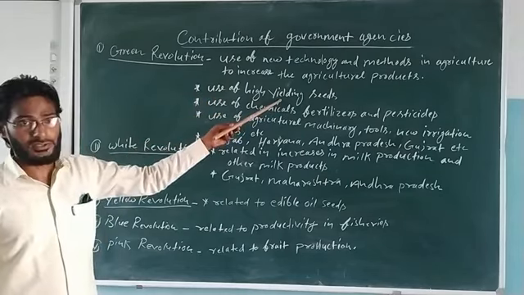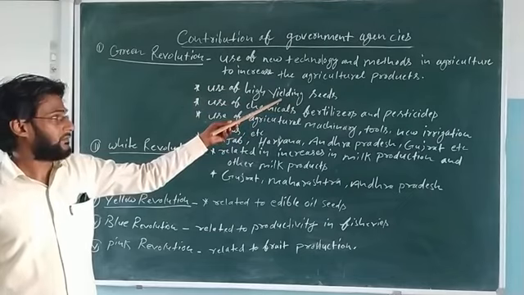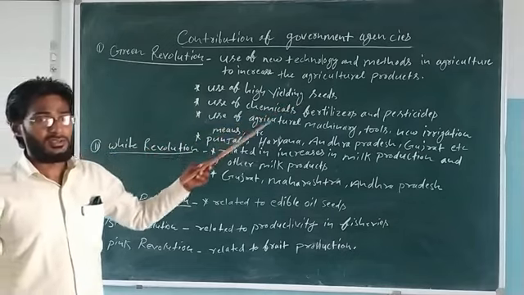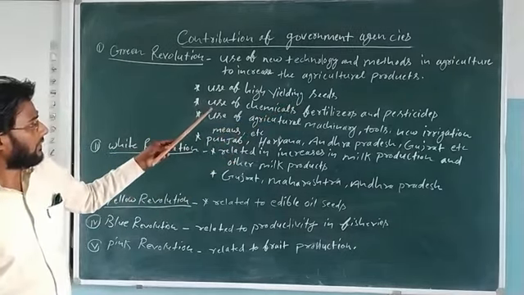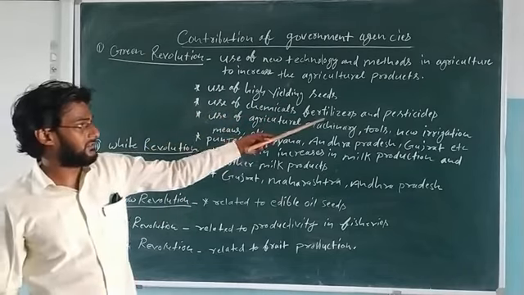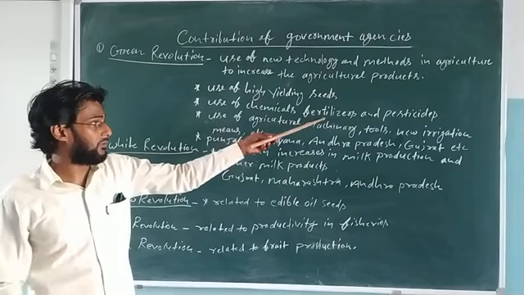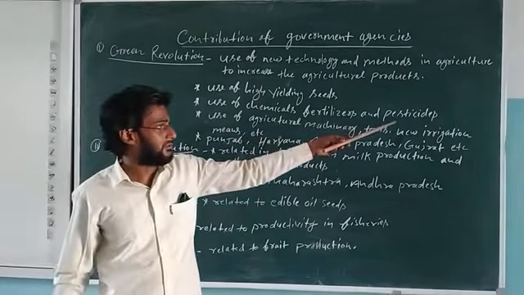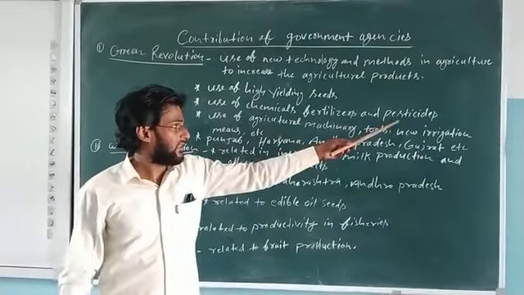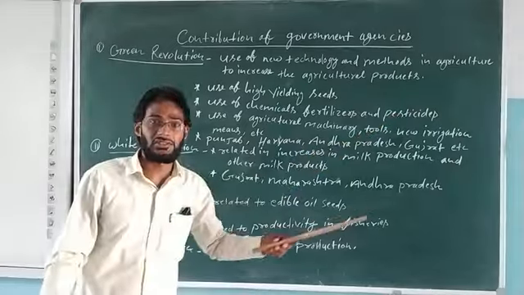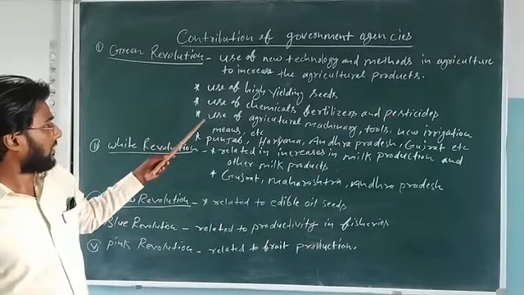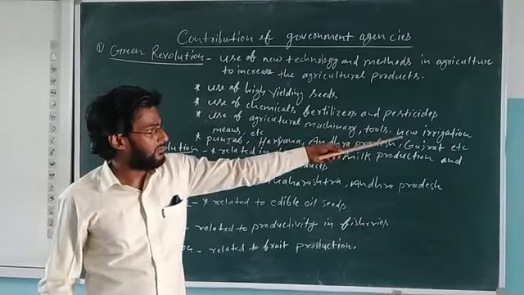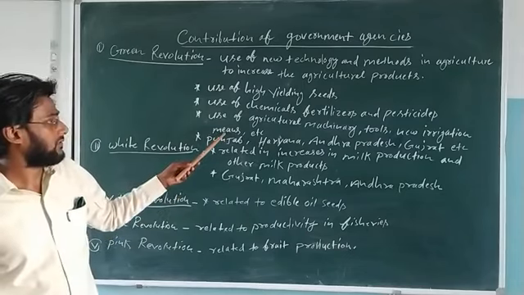Yielding means very productive seeds in comparison to traditional seeds. Then use of chemical fertilizers to produce more and more, and pesticides, to kill unwanted insects. Then use of agricultural machinery, tools, new irrigation methods.